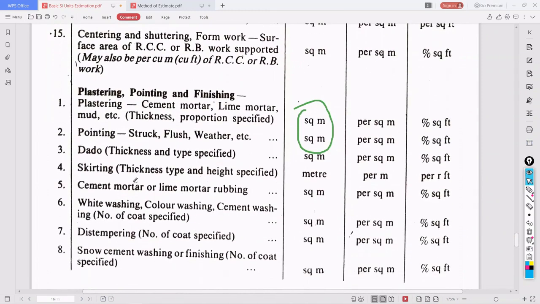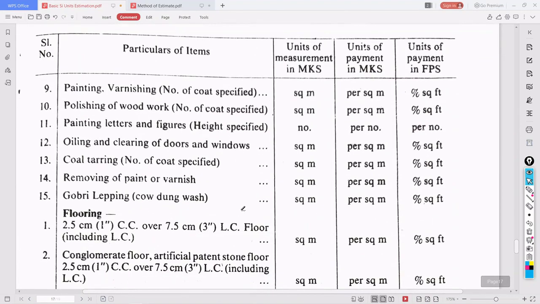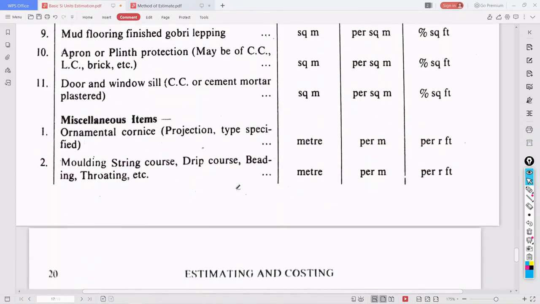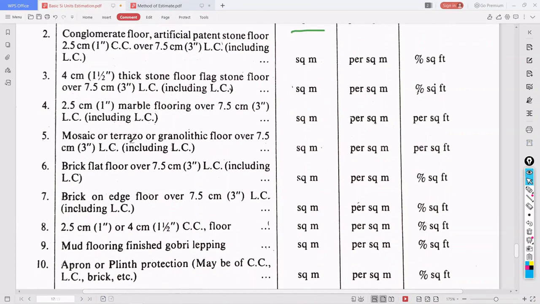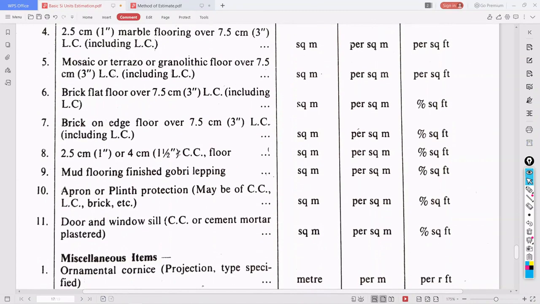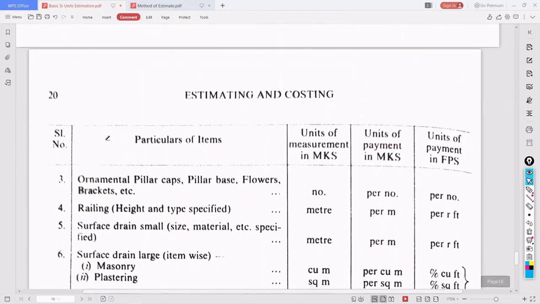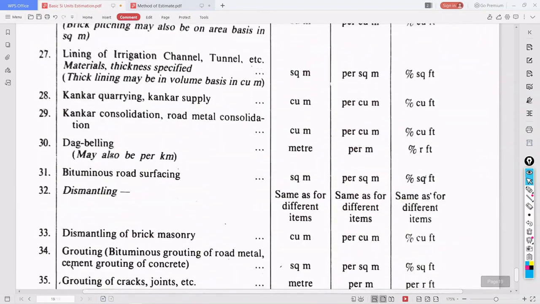Skirting is in running meter; we can also say running feet. Whitewashing and color washing are in square meters. Then painting and flooring are also square meters. These are the specifications given: mosaic, terrazzo, granolithic floor, brick flat floor. Whichever type the owners need, that type we have to give them.